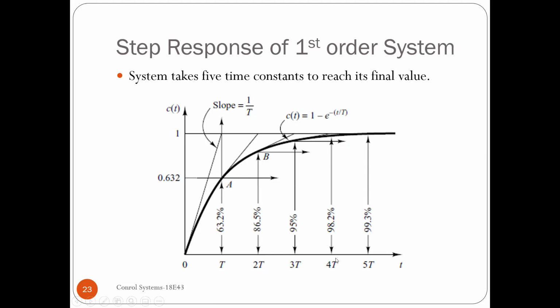If it reaches 4 times the time constant, then the output will be reaching 98.2%. Similarly, if it reaches 5T, then it is 99.3%. This is the major observation we make. Only thing is you have to substitute the small t value in the equation. You will get to know the different percentages of output available at these time instants. So for T it is 63.2, for 2T it is 86.5, for 3T 95, for 4T it is 98.2, and for 5T it will be attaining 99.3%.